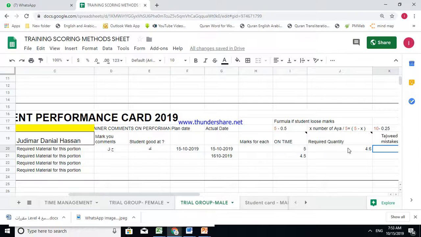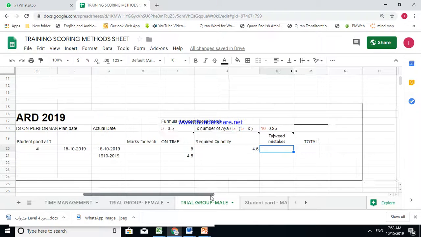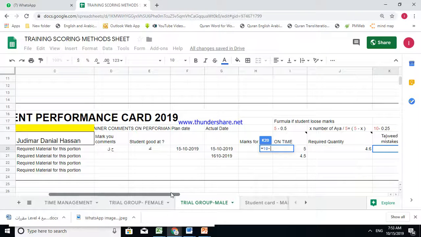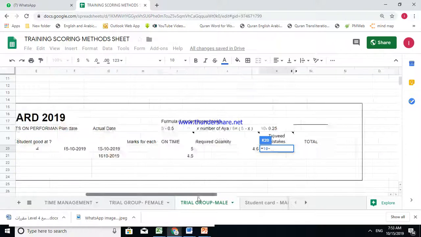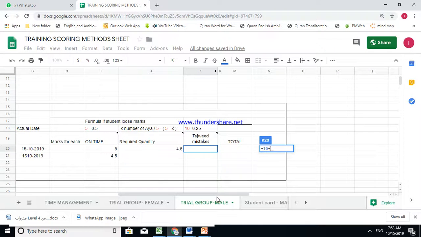So what will happen? It will go minus 0.25. So the mark is out of 10 minus. Now he did 2 mistakes. So you're going to write minus 0.25, minus 0.25. Okay?